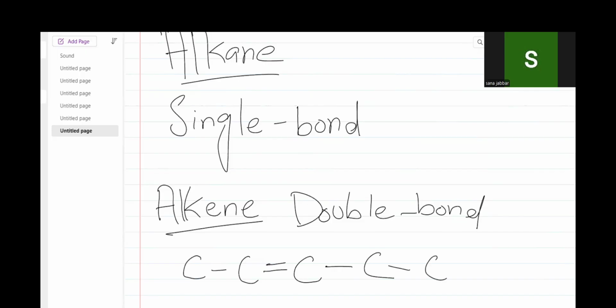Just a double bond should be present in any of the bonds.